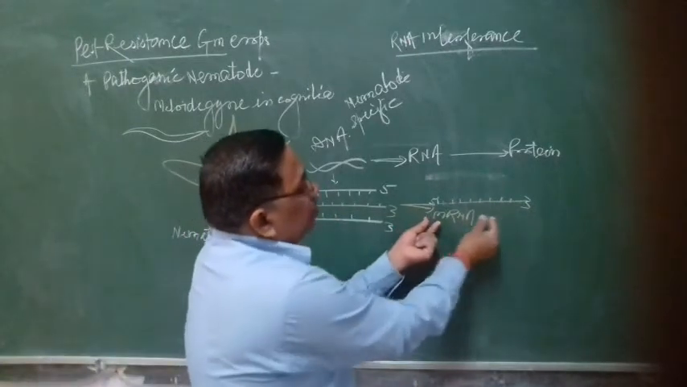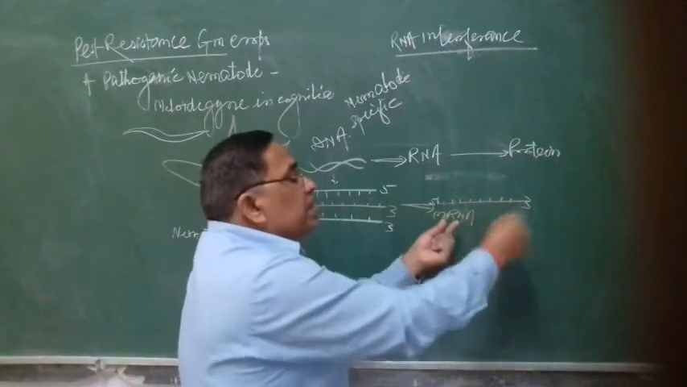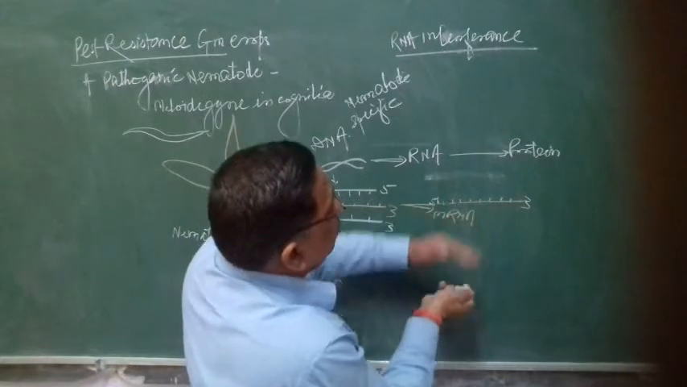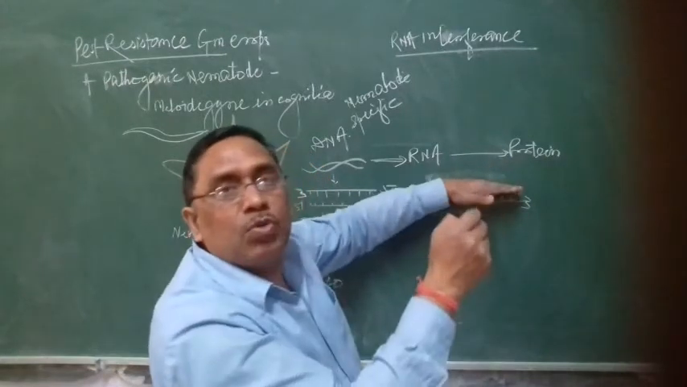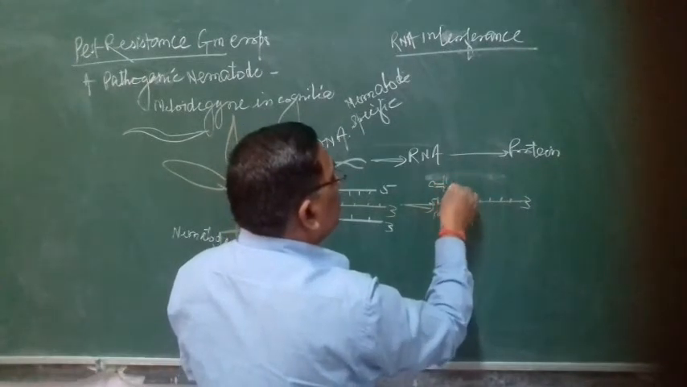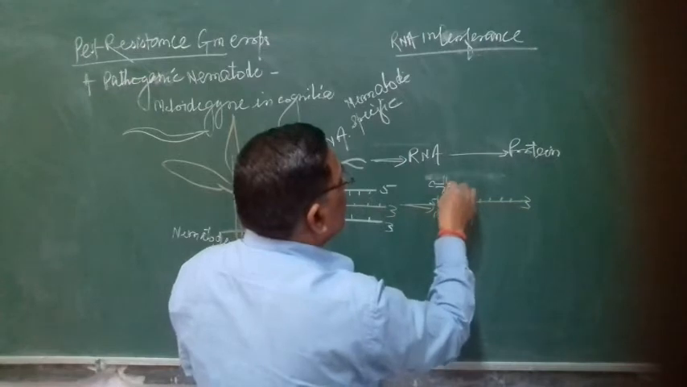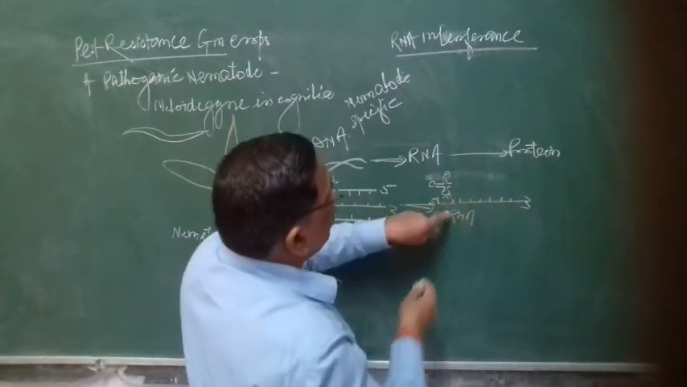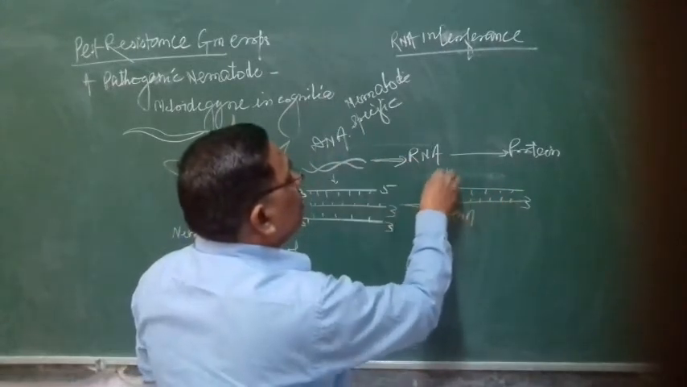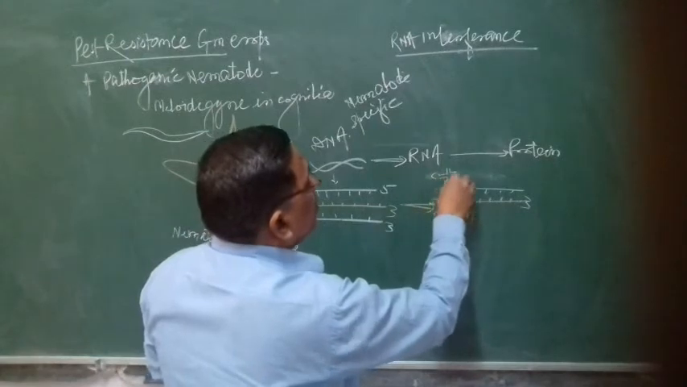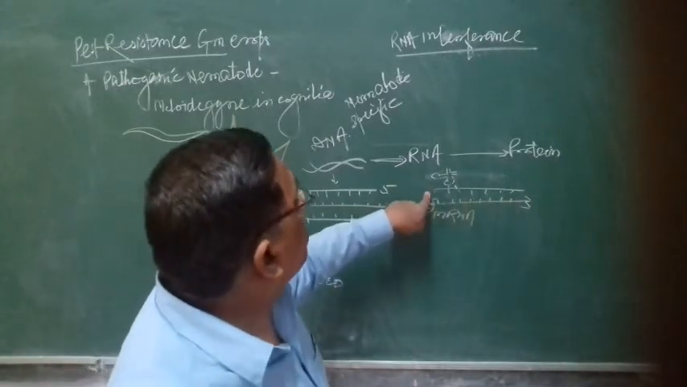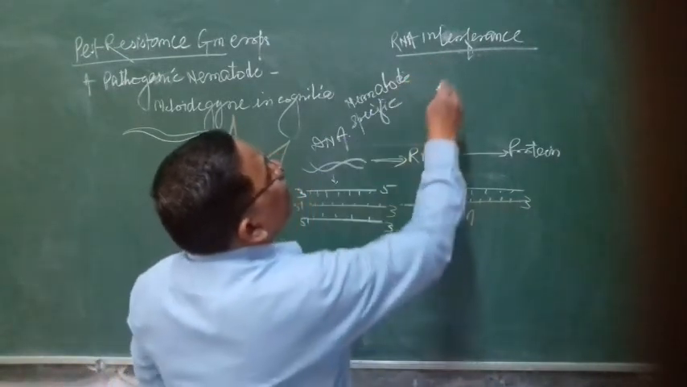Suppose this is a single-stranded mRNA, and a complementary copy of RNA binds here. If the complementary copy binds here, then the tRNA will not read the codon. Suppose this is the tRNA, which contains an amino acid at one end and an anticodon at the other. It will read the codon. But when the complementary strand binds, this tRNA cannot read the codon of the mRNA, and protein synthesis will not take place. This is called RNA interference,